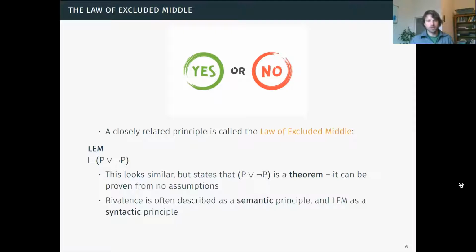Now, bivalence is often described as what's called a semantic principle. It's about how we interpret what our logical languages mean. And the law of excluded middle is a syntactic principle, which is about what things we're allowed to infer. It says you can infer this from anything, indeed from nothing. Within classical logic, both of these things are accepted, and they go hand in hand. But we're going to find, and it'll take us a little while to get there, that there are circumstances where someone might reject bivalence but keep the law of excluded middle.